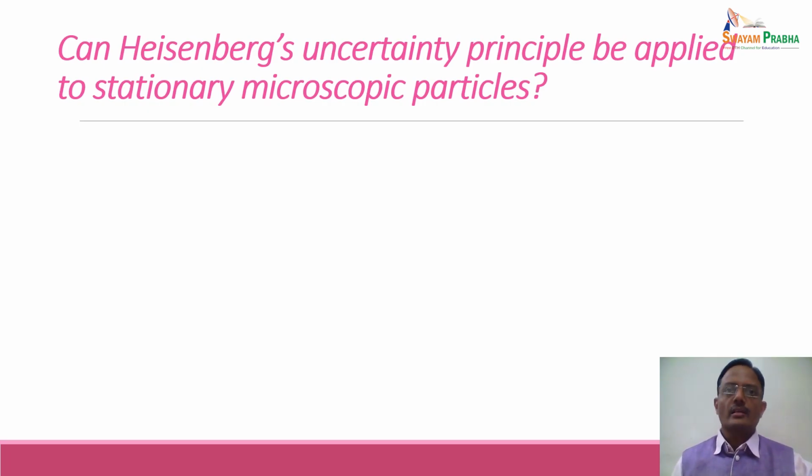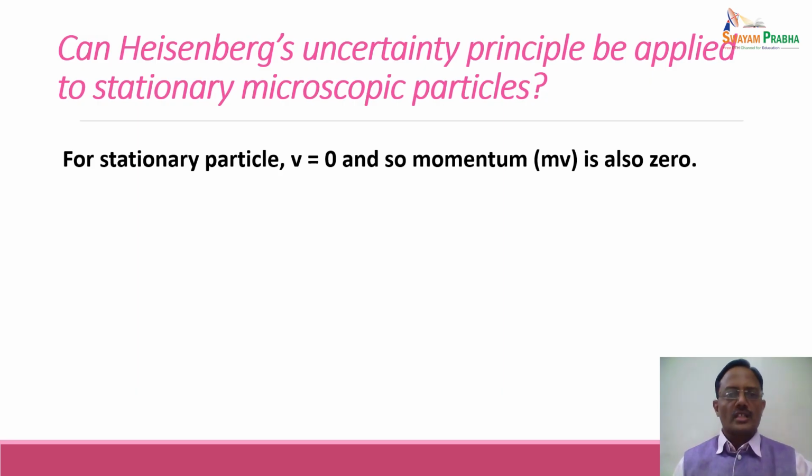Can the Heisenberg uncertainty principle be applied to stationary microscopic particles? If you have a particle present at one particular position, can we apply the Heisenberg uncertainty principle to it? For a stationary particle, the velocity is equal to 0, and so the momentum P, which is equal to mass into velocity, becomes 0.